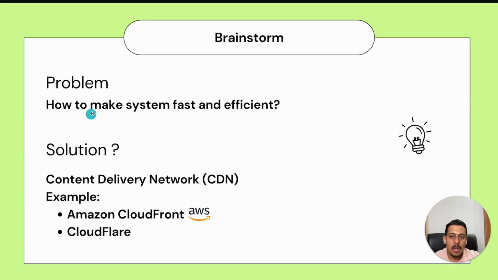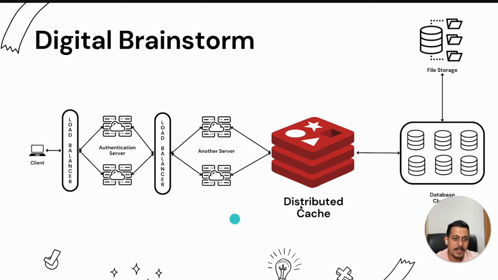Now, how to make system fast and efficient? In this entire system, what has happened is these load balancers are geographically located. Let's say they are located in India. This server is located in India. Load balancers are located in India. Now, someone who makes a request from India, they will get response very fast compared to someone else who makes a request from, let's say, USA, because geographically they are at a farther distance from this entire system.